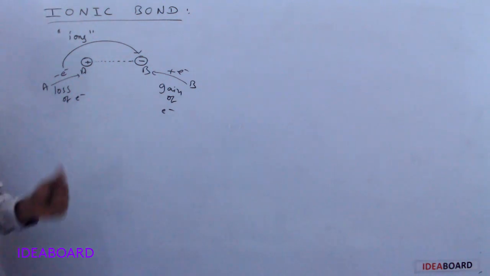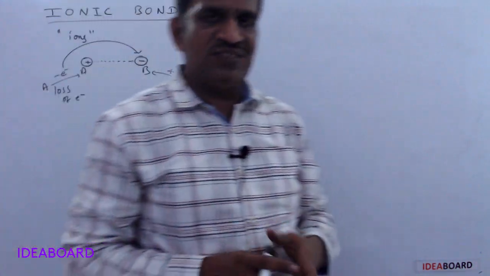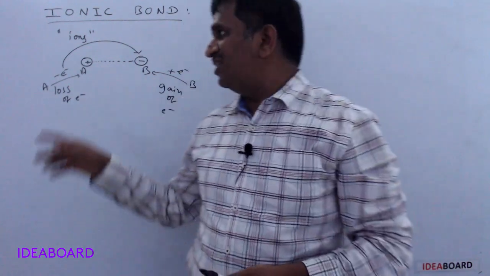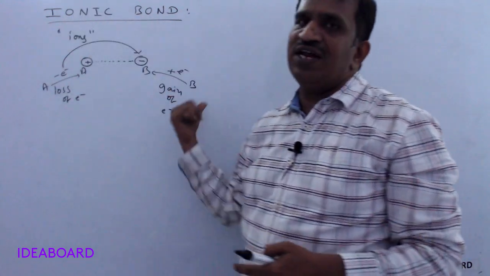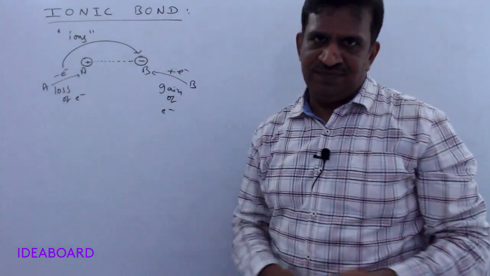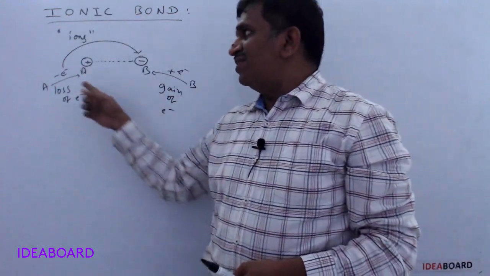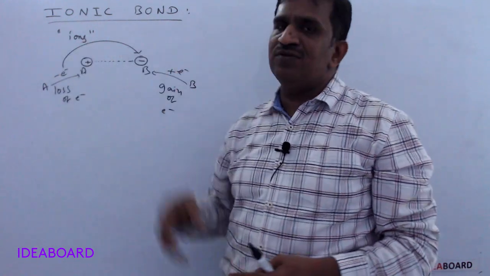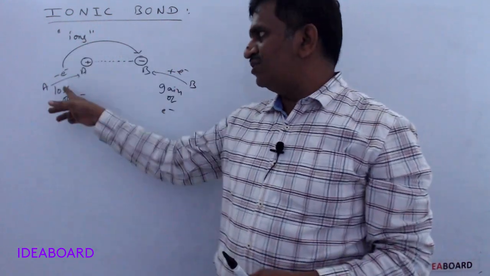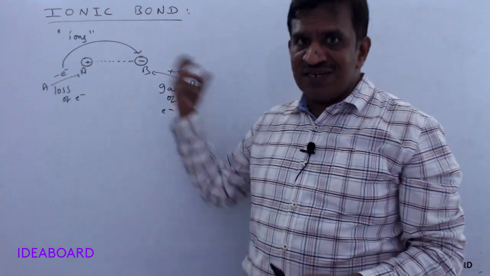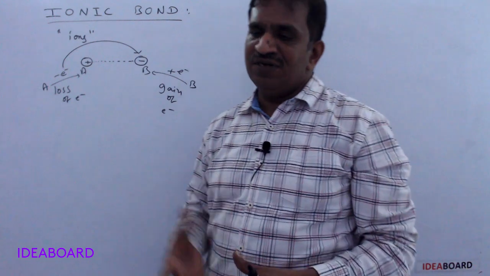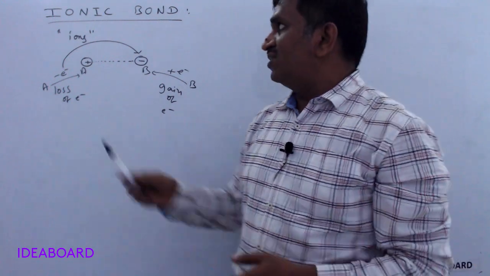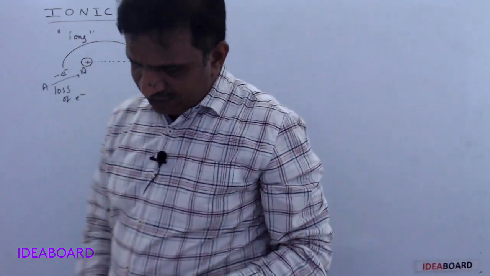So we can say an ionic bond is the electrostatic force of attraction between two oppositely charged ions, which are formed by the transfer of electron from one atom to another atom. One is losing the electron, another one is gaining that electron. So by the transfer of electron, the ionic bond is formed.